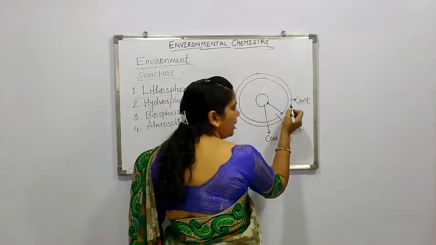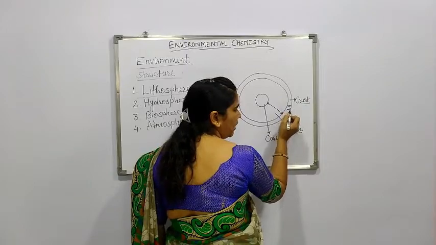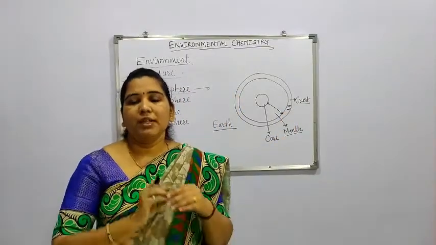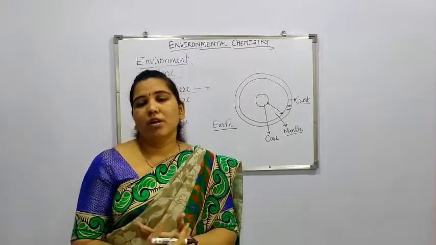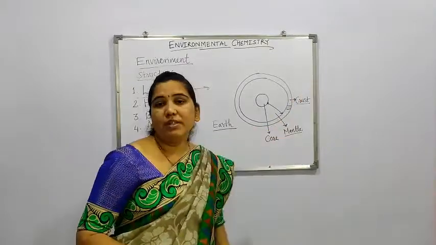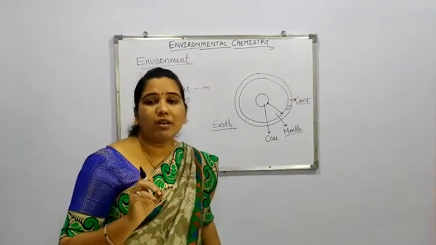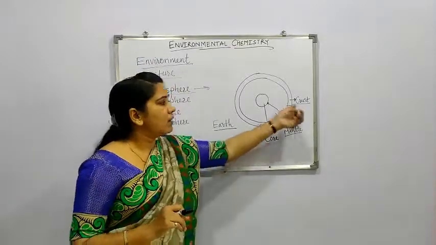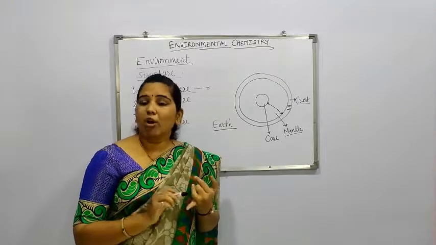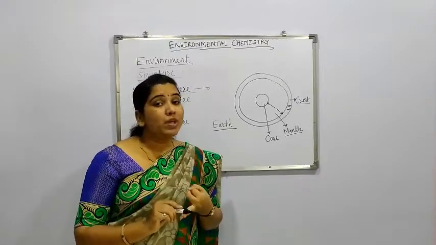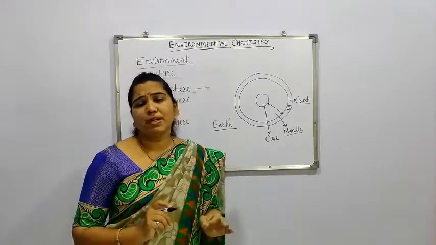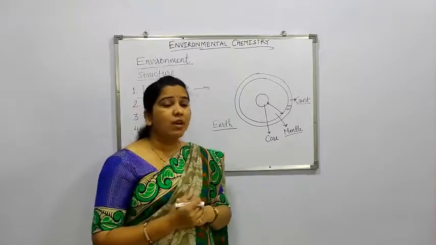Particularly in this portion of the crust, all the nutrients, all the living organisms, and most of the different types of minerals are found. So we will study here only the crust, which is also called the earth crust. Now in this earth crust, different types of material are present, like organic material, inorganic material, and mucus type of material. Organic material is a very important material for life on the earth.